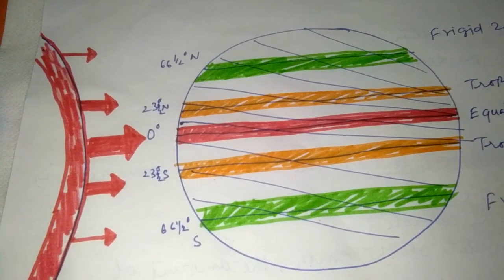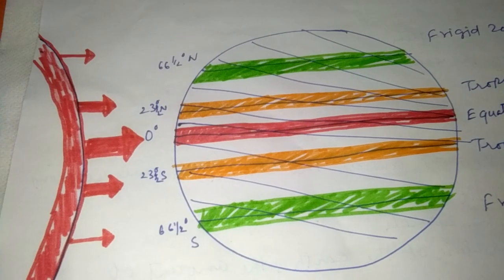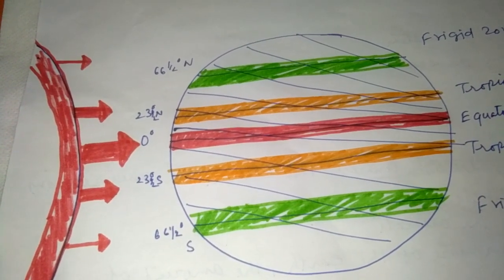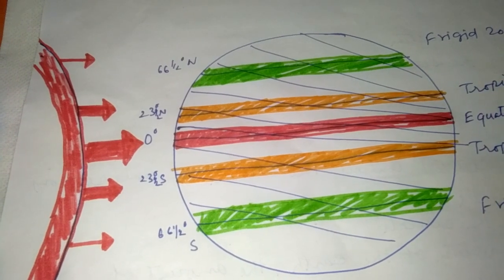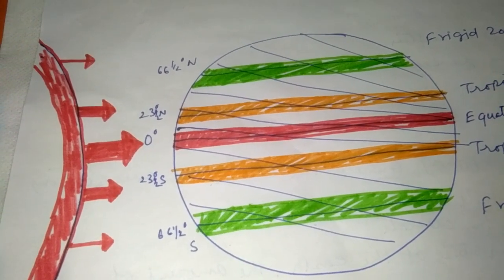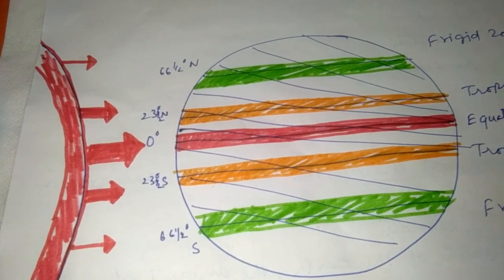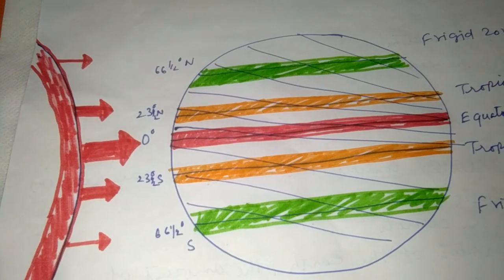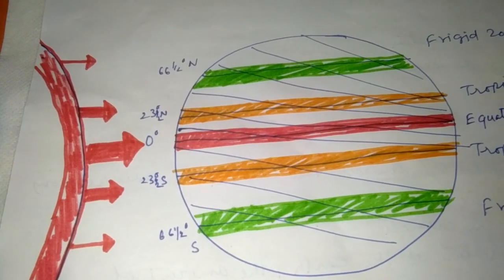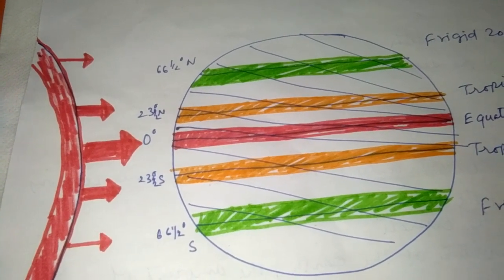It means the temperature will be lower at the pole side and higher as you move from pole to equator. It means from the north side and the south side, if you move to the equatorial regions, you will find that the temperature will be higher. So students, these are the kind of conditions which we can find.